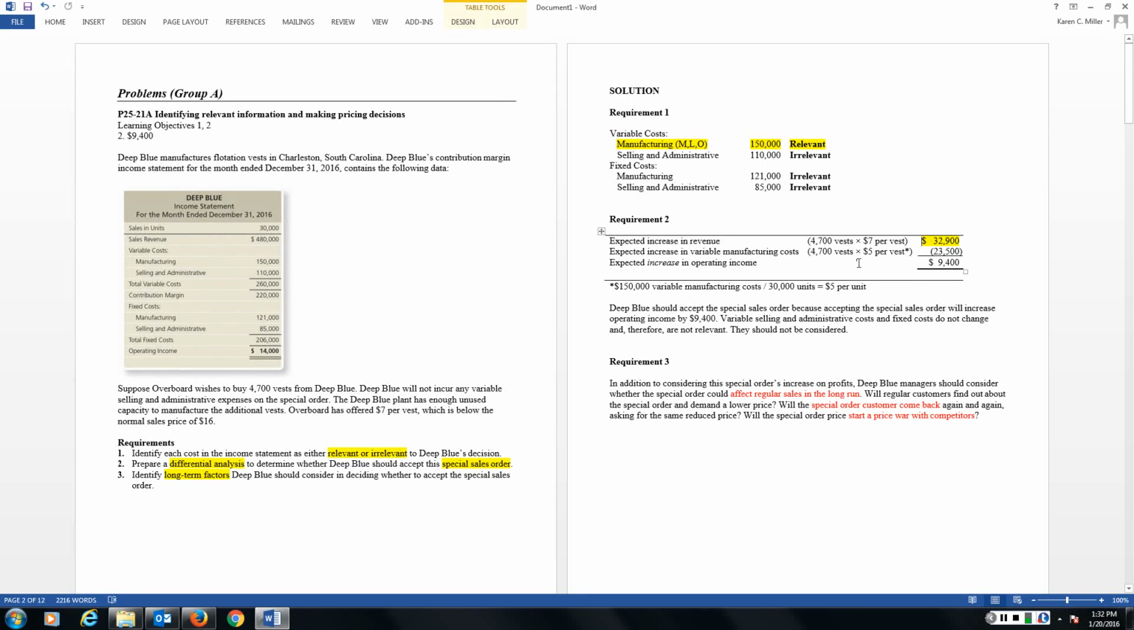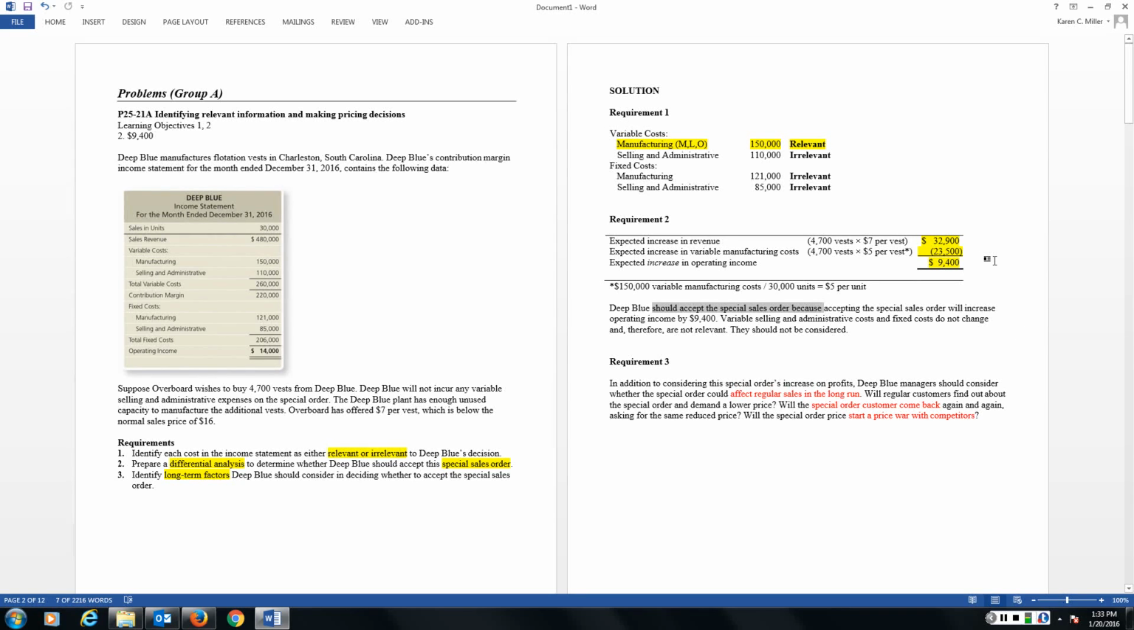So $5 per vest times the 4,700 that I will sell means that I have incremental cost in this special order decision of $23,500. So the incremental revenue exceeds the incremental cost. I do have an expected increase in operating income of $9,400 if I take on the special order. And so if we're simply basing it on the contribution margin approach, then we should accept the special order, because we're going to generate an additional $9,400 in income.